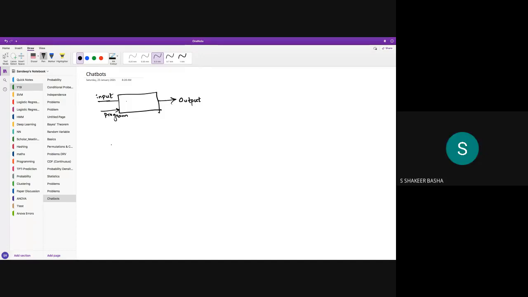And this is a normal information system, okay? An information system takes input and you give a program to it. Based on the conditions or the way you have written the program, it will respond automatically to the input. Whereas an intelligent system, what we are actually trying to do,